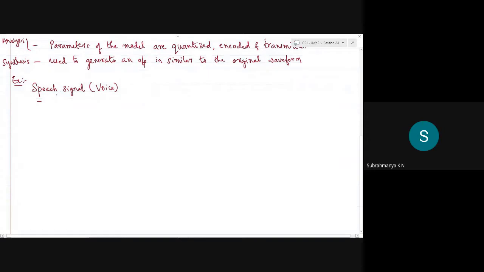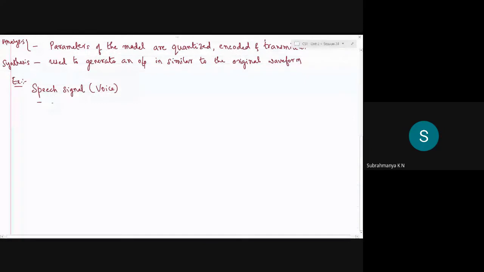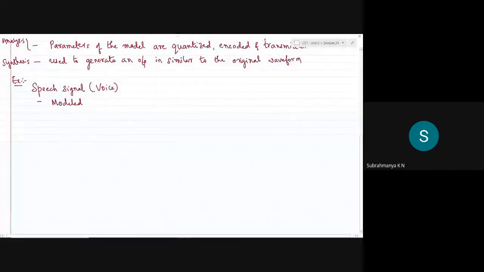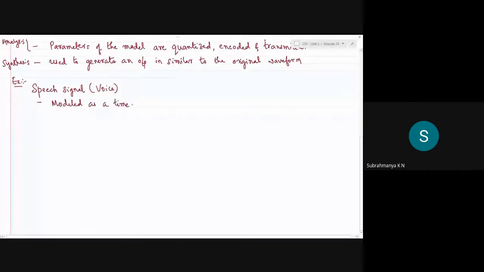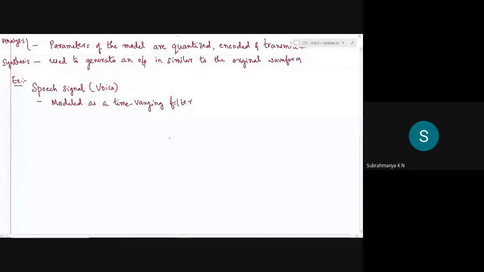As we all know, the mechanism involved here, the complete mathematical origin of the speech signal, can be modeled as a simple time varying filter. The filter itself is our vocal tract, which is excited by a signal generator.